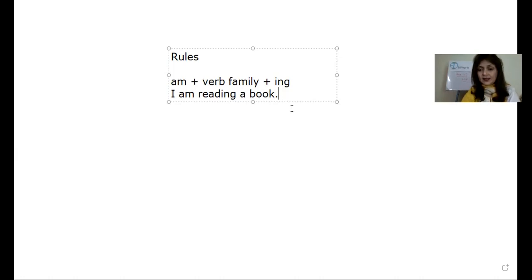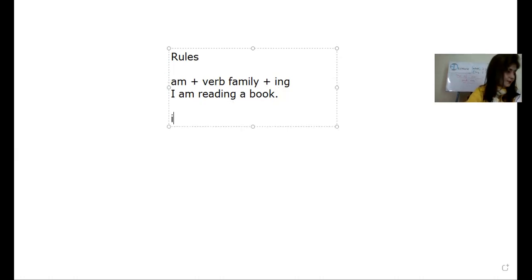Do you understand? Now, in the same way, when you are using is, again, is plus verb family and plus ing, the same way.